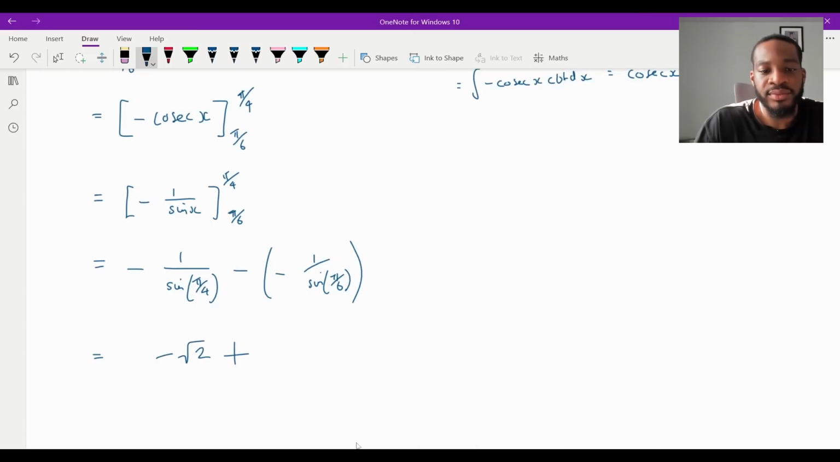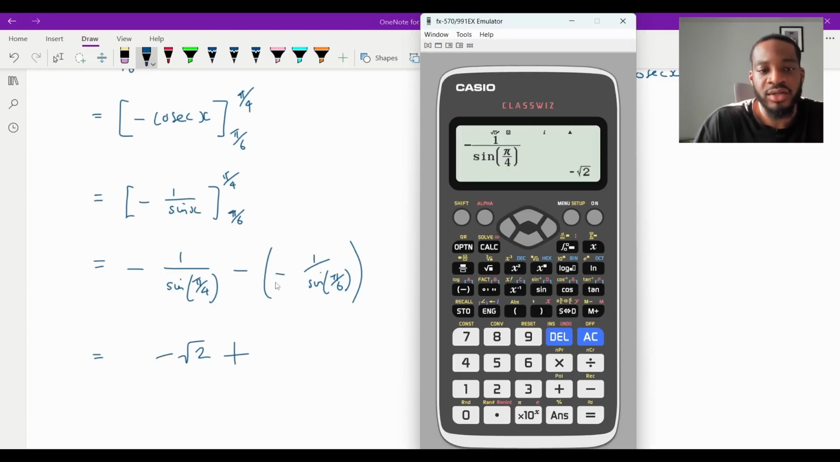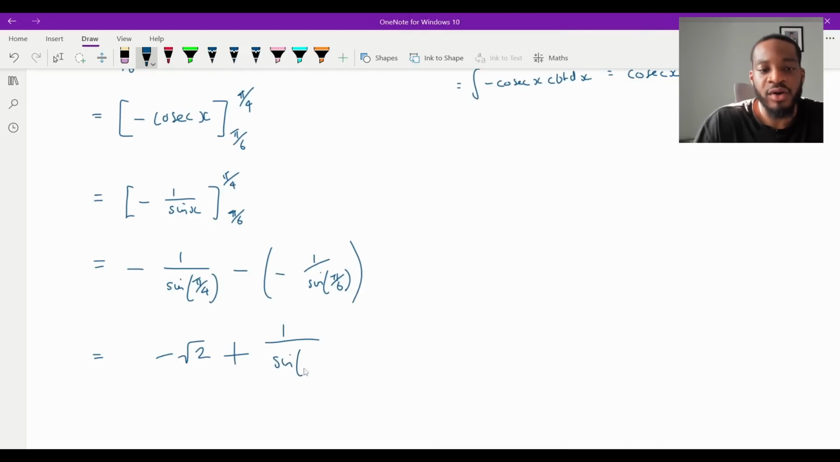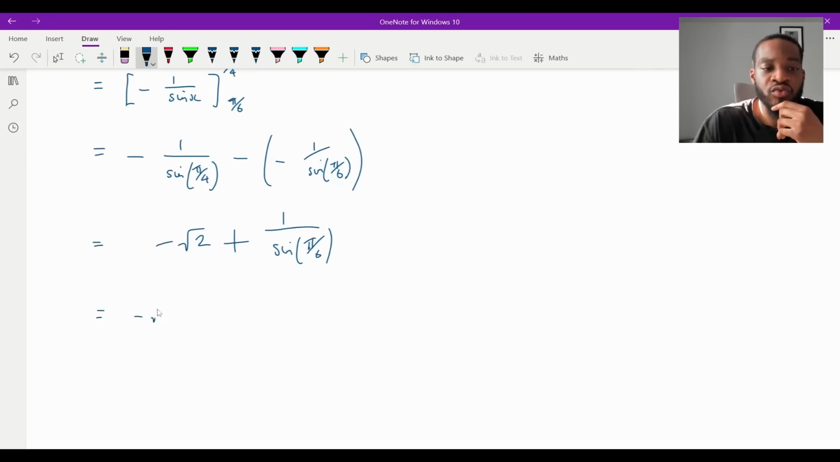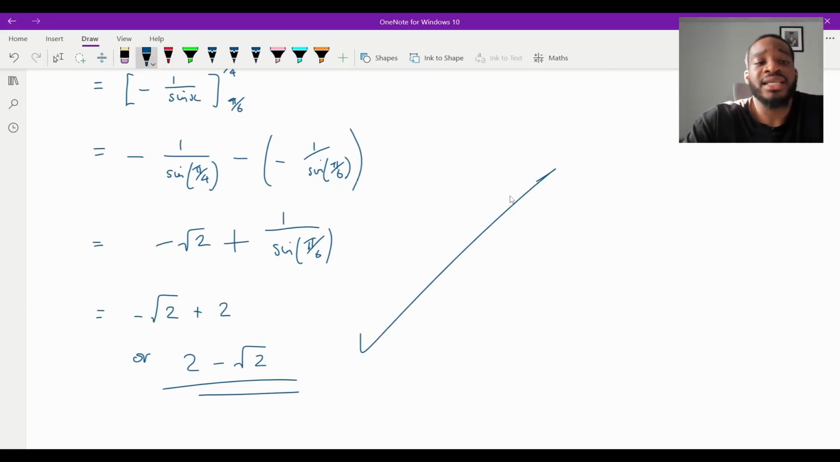And then this one, I've already made it a plus, right? So let me just plug in 1 over sine of pi over 6 so it's super clear. And that gives me 2. So it's minus root 2 plus 2, or 2 minus root 2. And that is it. And that is question 13 finished.